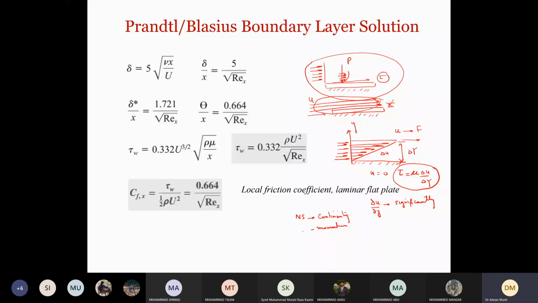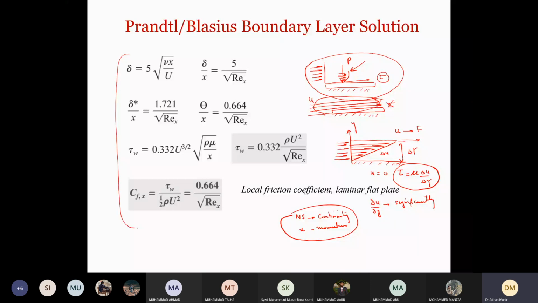We saw that if we apply the x momentum equation, we can represent this parabolic profile of a boundary layer flow, right? Now Prandtl and his student Blasius tried to come up with an analytical solution by solving the x momentum and continuity equations, and they got this result.